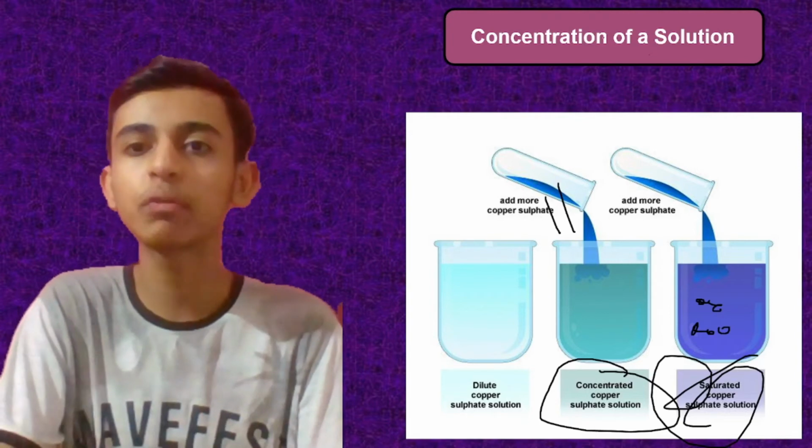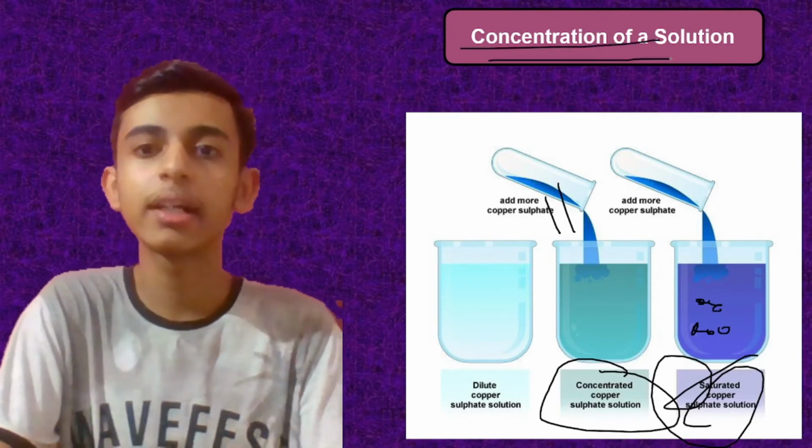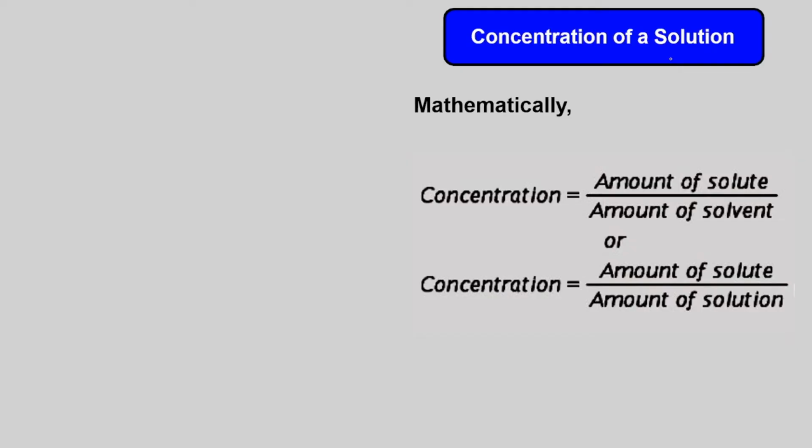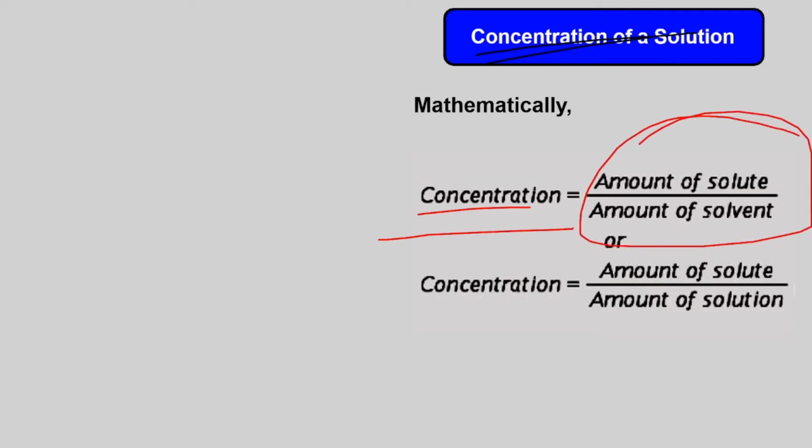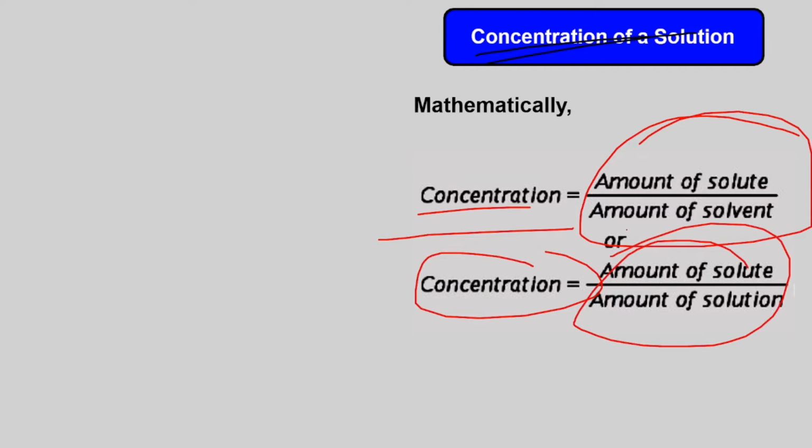But here we have to focus on the concentration of the solution. Okay, so let's understand what concentration is exactly. Mathematically, concentration is equal to the amount of solute upon the amount of solvent, or we can say the amount of solute upon the amount of solution. So this is the concentration of any solution that we have to understand here.